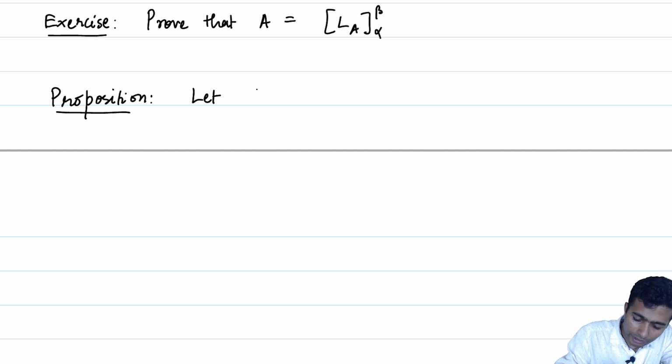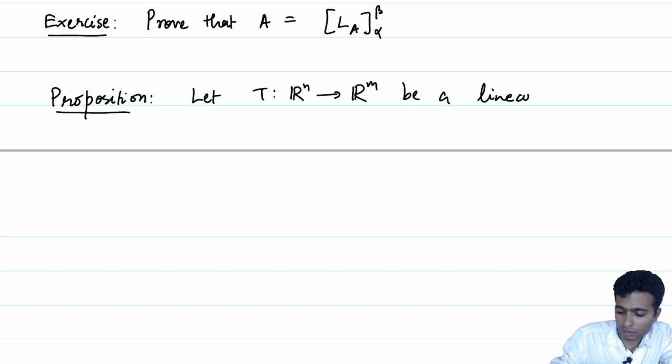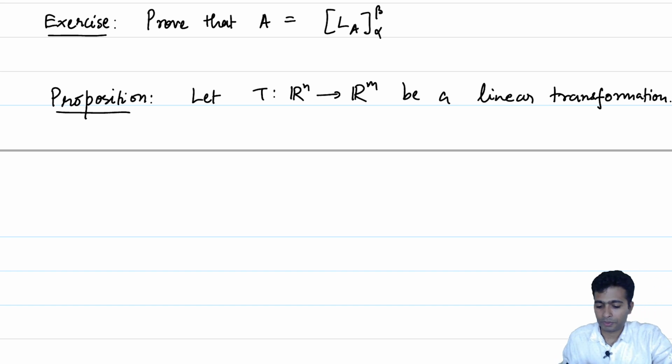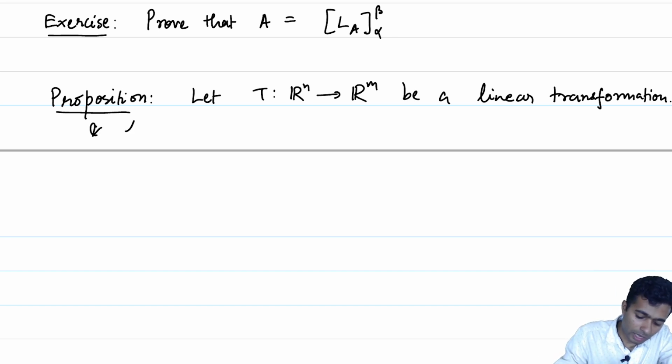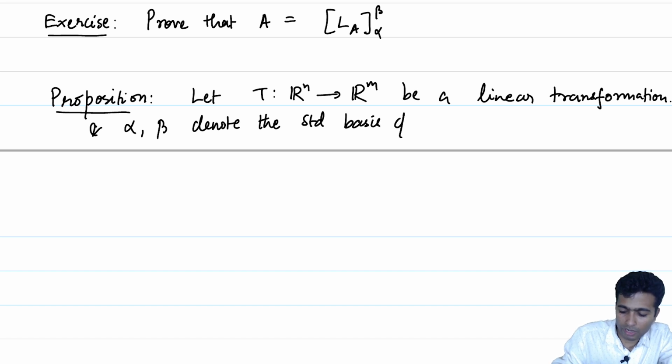Let T from Rn to Rm be a linear transformation from Rn to Rm, and let, as usual as above, alpha, beta denote the standard basis of Rn and Rm respectively.